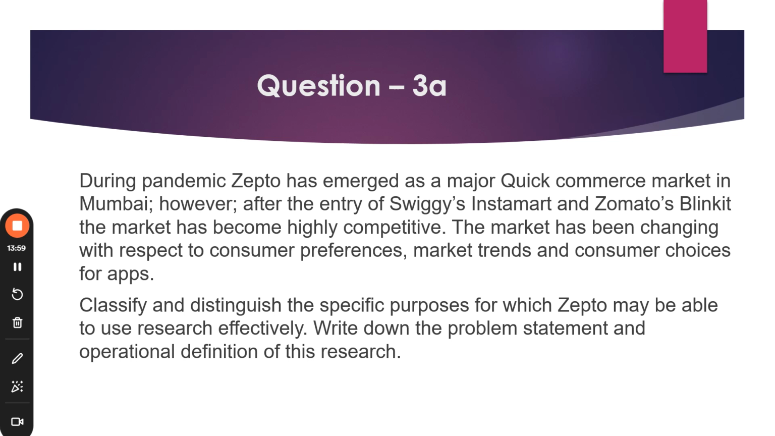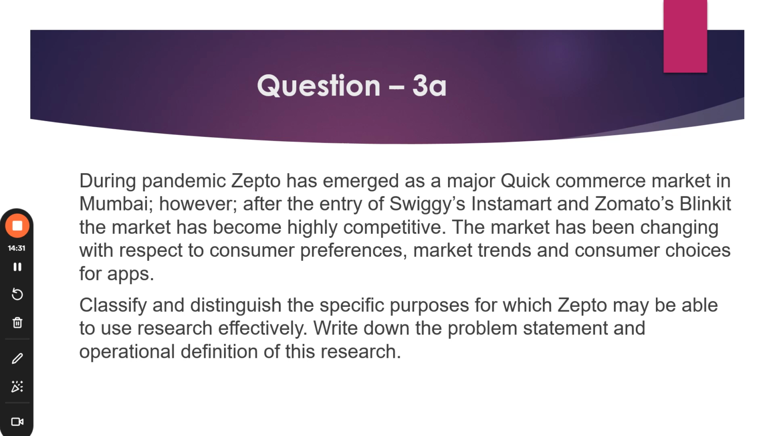During pandemic, the Zepto has emerged as a major quick commerce market in Mumbai. However, after the entry of Swiggy Instamart and Zomato Blinkit, the market has become highly competitive. The market has been changing with respect to the consumer preferences, market trends, consumer choices for the apps. Classify and distinguish the specific purposes for which the Zepto may be able to use research effectively. Write down the problem statement and operational definition of this research.